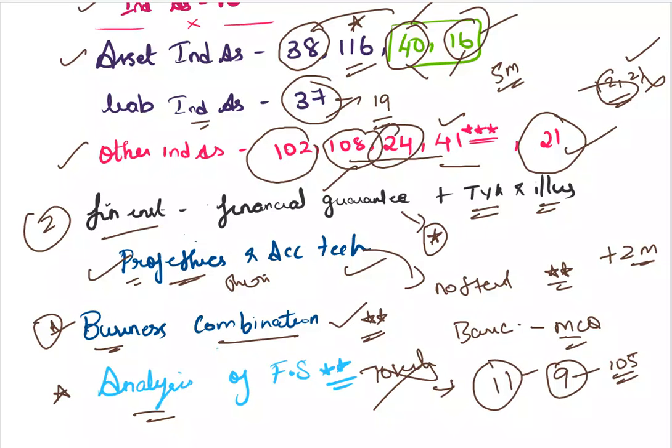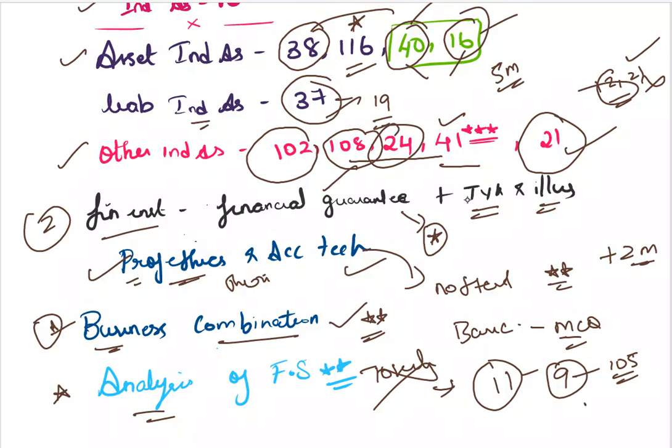It is a question from analysis of financial statements, which is related to Ind AS 105. So the same thing may happen for financial instruments also. There is one such question. I don't know the question number, but if you check, the financial instrument question is there in the analysis of FS. They may choose that question and give it to you in financial instruments also. You cannot argue it is not from financial instruments. So it is also a financial instrument question.